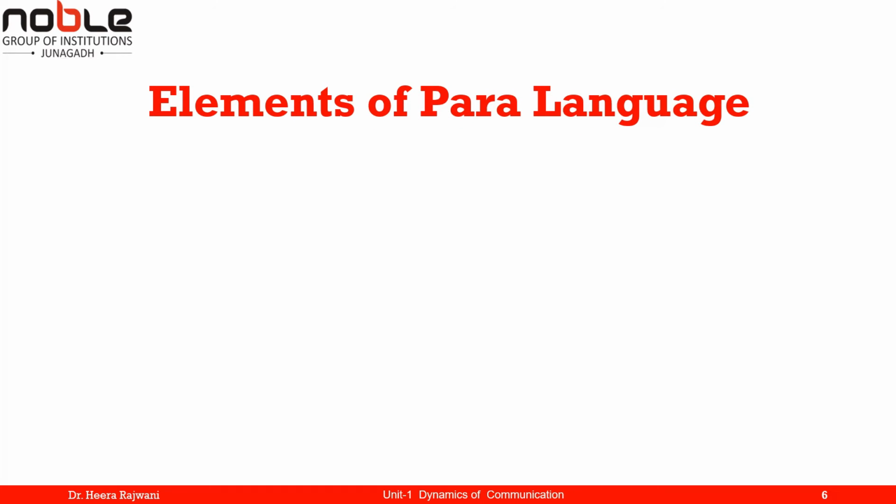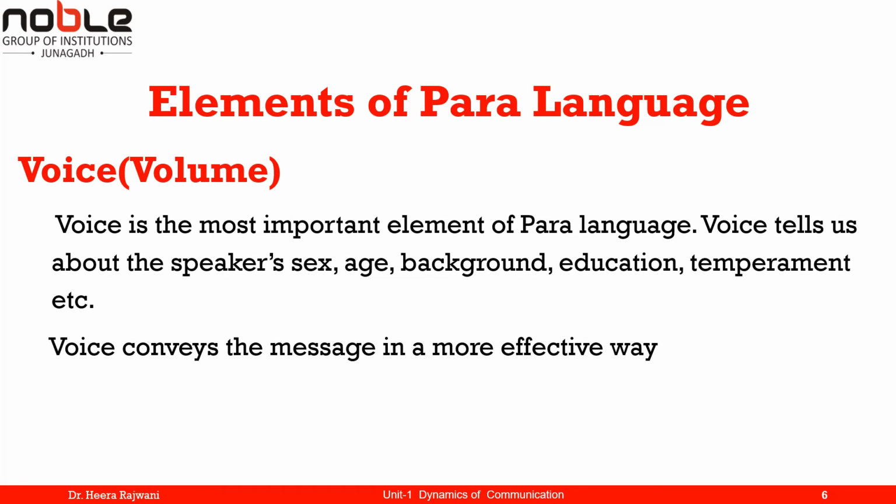Now let's move on to the elements of paralanguage. Now here are some paralanguage elements. First one is voice, that is, volume. What is volume? Normally it is said that voice is a God's gift, but many times it is in our hands that we can modify it, we can make it soft, or we can make it a little bit harder too. So voice is the most important element of paralanguage.